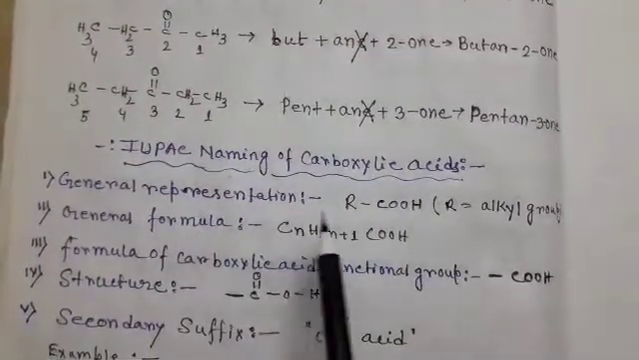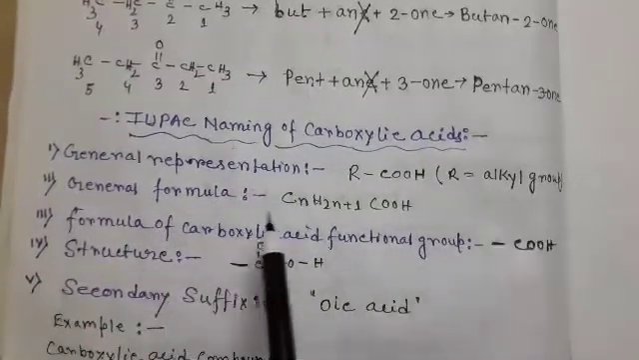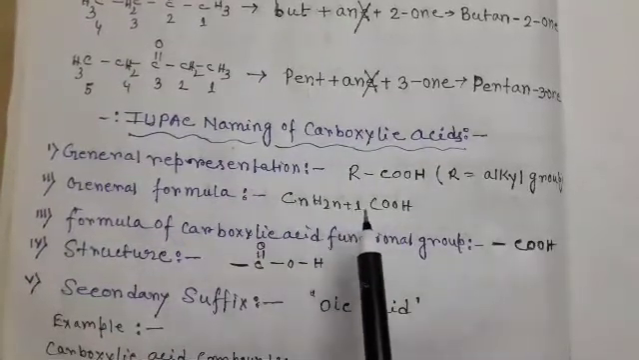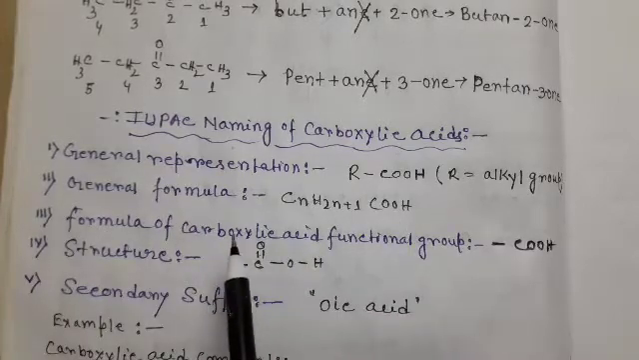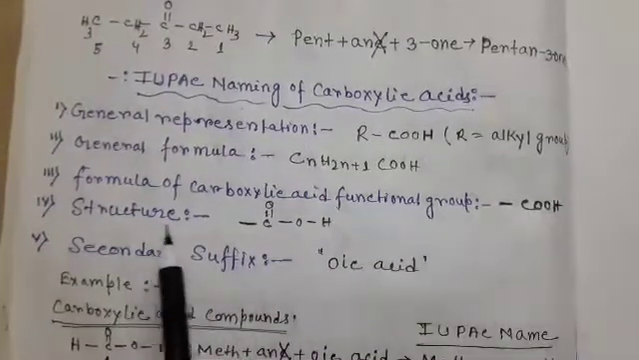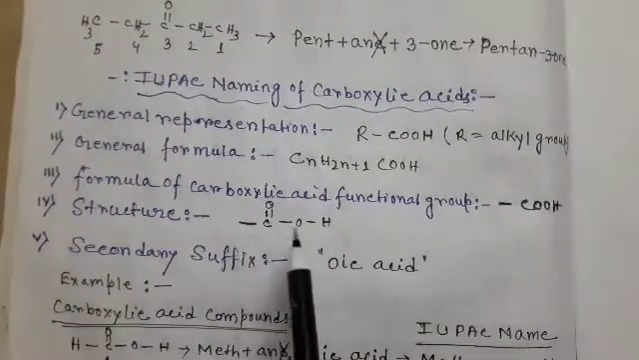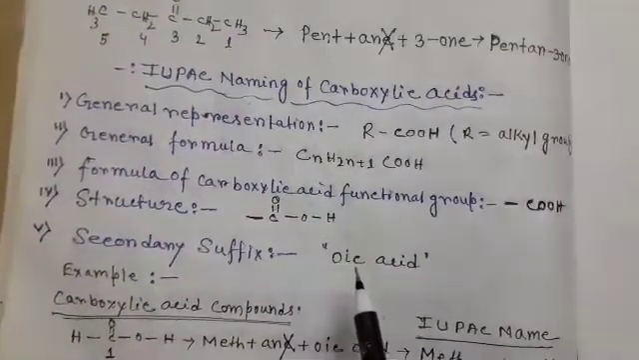The general representation is R, C double bond O, OH. R is the alkyl group. The general formula is CnH2n+1 COOH. The formula of the carboxylic acid functional group is COOH, and the structure of this functional group is C double bond O, single bond H. The secondary suffix is oic acid.